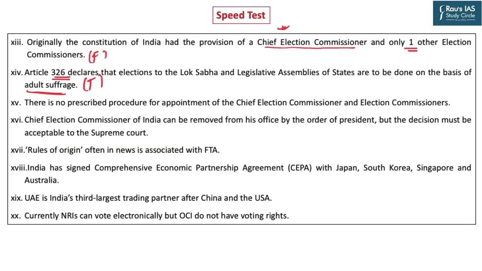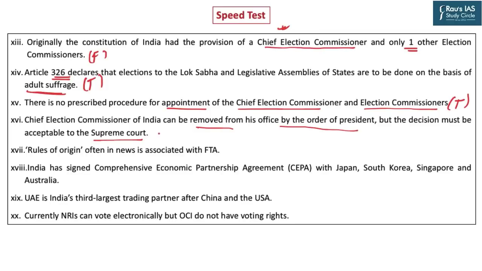Okay, statement 15 was: there is no prescribed procedure for appointment of Chief Election Commissioner and election commissioners. This, unfortunately, is a true statement. It is a pure executive decision, and President appoints Chief Election Commissioner on the recommendation of Prime Minister. There is no search and selection committee for the appointment of Chief Election Commissioner or election commissioners.